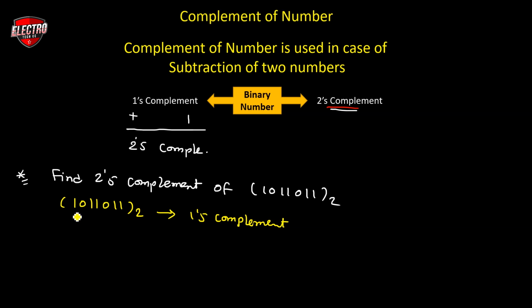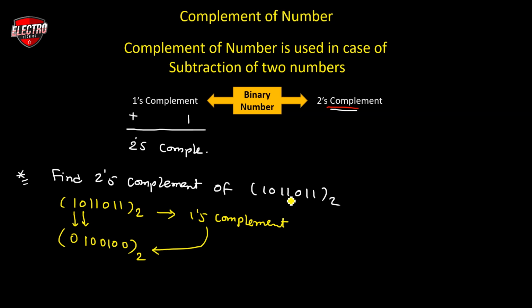As we discussed earlier, if we want to convert the given binary number into the first complement, or one's complement, then we have to invert each and every bit of the binary number into the other form. So if we have 1, we convert it into 0. If we have 0, we convert it into 1. If we have 1, we convert it to 0. If we have 1, we convert it to 0. If we have 0, we convert it into 1. If we have 1, we convert it into 0. So this is the first complement of the given question.